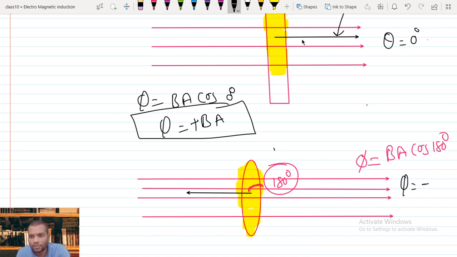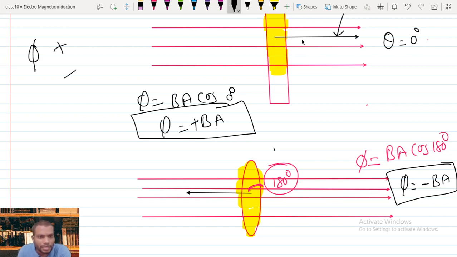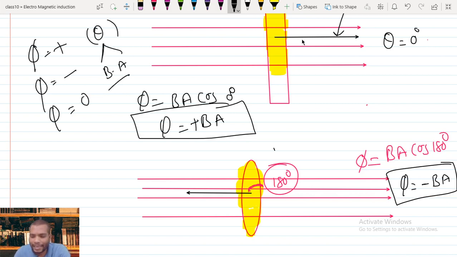Therefore, flux equals minus B times A. So in conclusion, I can say that flux is positive, negative, or equal to 0, and this all depends upon theta. Theta is the angle between the magnetic field and the area vector that we consider in the magnetic field.